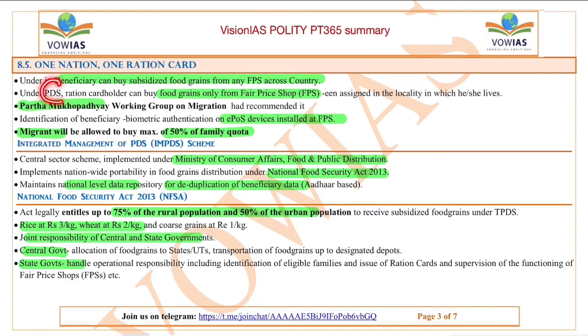Under this PDS, even normally, ration card holders can buy food grains from the fair price shop at a very low price in the area in which their ration card is registered. But now under this One Ration Card, the person can go anywhere and take his quota of grains. This is mainly launched for migrants, because we are seeing a lot of people migrating from rural regions to urban regions, and from one region to another, in search of jobs and livelihood.